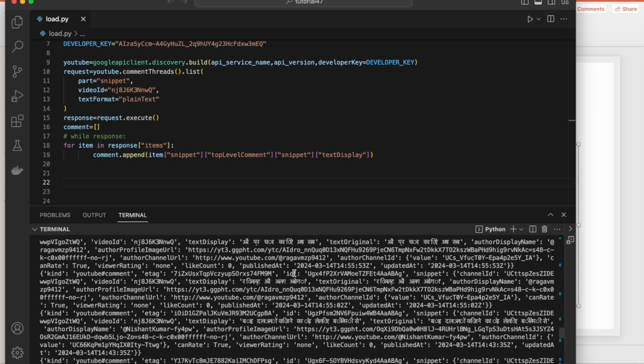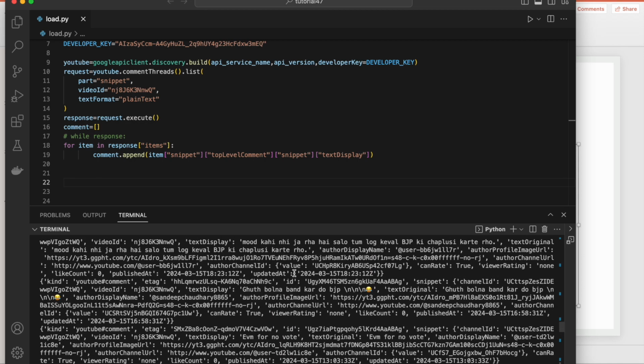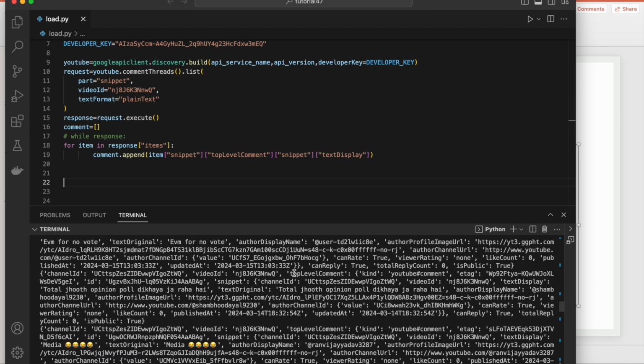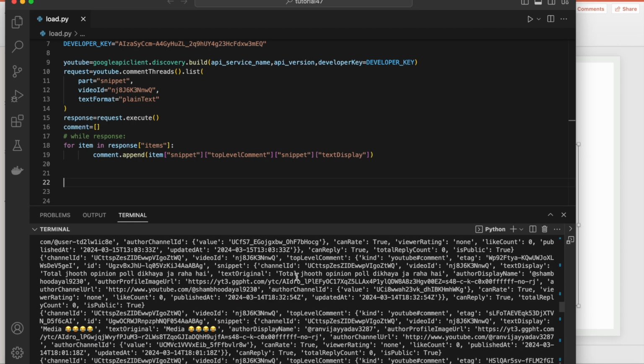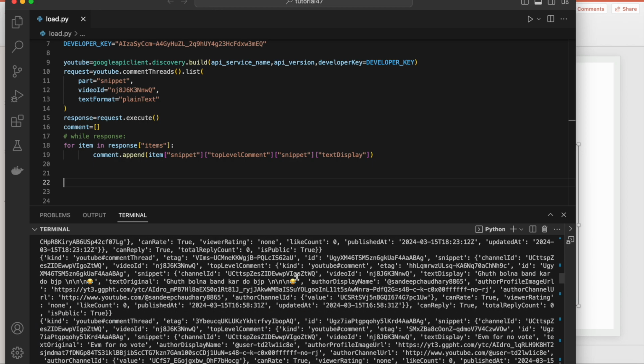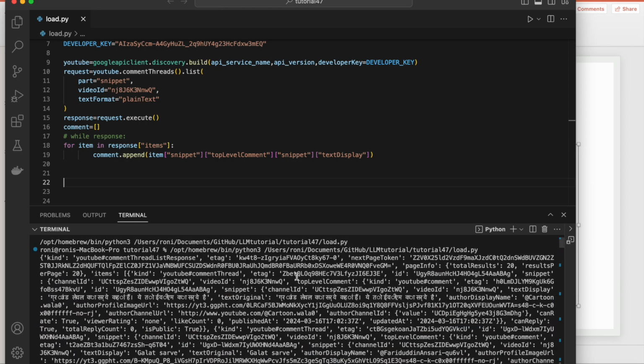I'm just checking. It should be at the top level. Yes, the next page token is here in the response, which means it has another page.